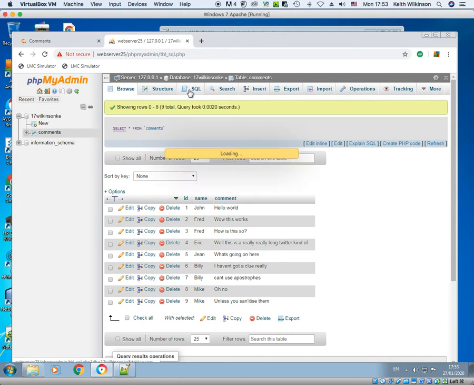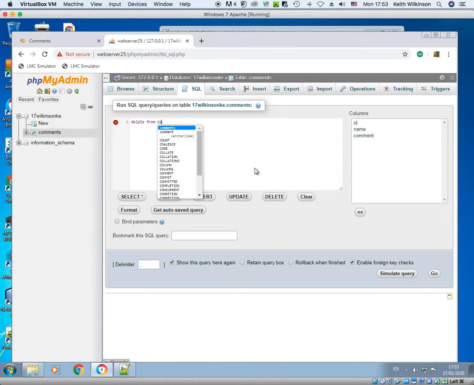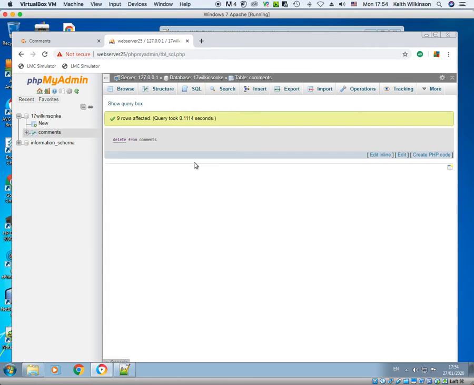So let's start off. I'm going to issue this command. If you want to do it, go ahead, but I suggest that you just wait and do it from the program. So all I need to do is type delete from comments. So I'm just saying delete everything from the table comments, and when I press go, it's going to give me a little warning. No, in fact, it didn't even give me a warning. It says 9 rows were affected.